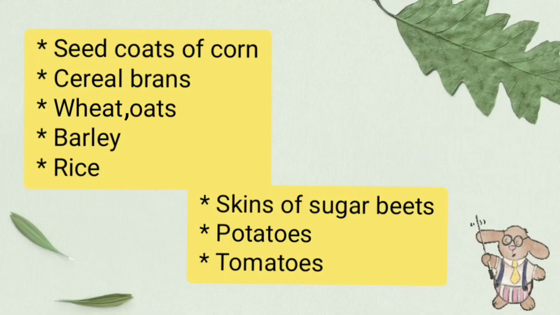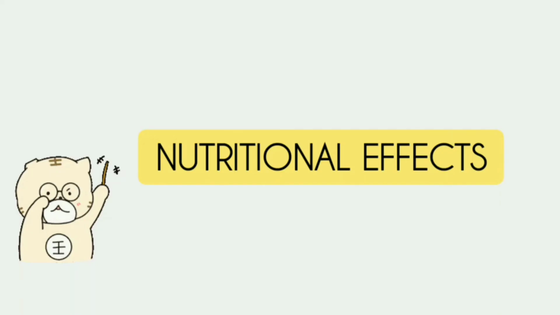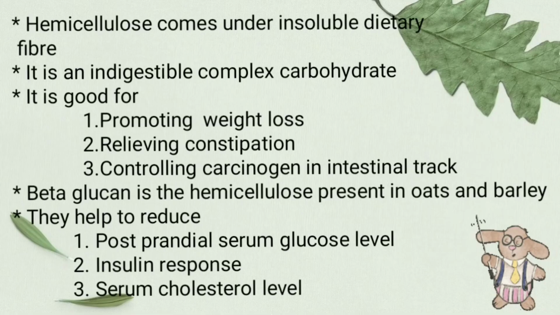Next topic, sources of hemicellulose. Sources of hemicellulose include seed coats of corn, cereal bran, wheat, oats, barley, and skin of sugar beets, potatoes, and tomatoes. Next topic, nutritional effects of hemicellulose. Hemicellulose comes under insoluble dietary fiber. It is an indigestible complex carbohydrate present in the human body.